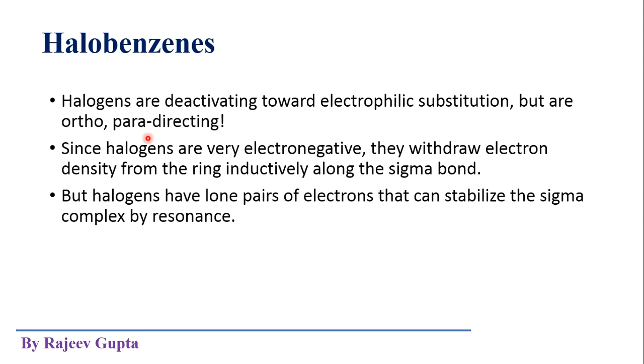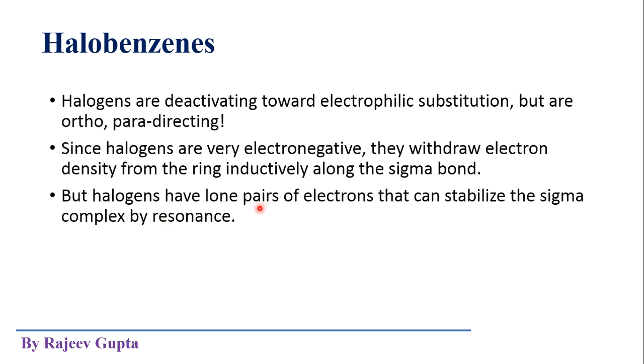Since halogens are very electronegative, they withdraw electron density from the ring inductively along the sigma bonds. Due to this high electronegativity, sigma bonding electrons are shifted towards these halogen atoms, and the benzene ring becomes less electron rich. Halogens have lone pairs.